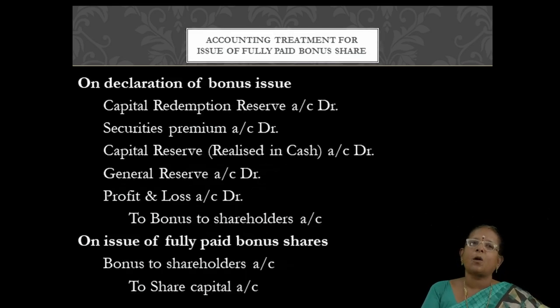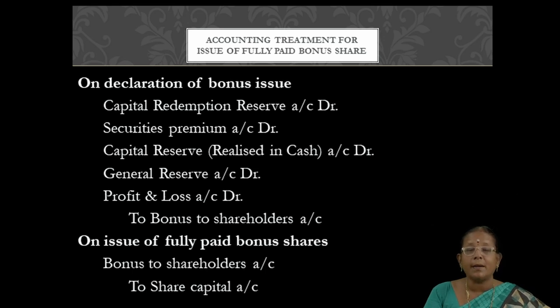And the next one is the accounting treatment for issue of fully paid bonus shares. For issuing fully paid bonus shares, there are only 2 entries: on declaration of bonus issue, and on issue of fully paid bonus shares. Okay. So first, on declaration of bonus issue, as I already told you, here we can use capital redemption reserve account as well as securities premium for issuing fully paid bonus shares. Along with the 3 other reserves, that is general reserve, profit and loss account, capital reserve realized in the form of cash, we are going to include capital redemption reserve as well as securities premium, right?